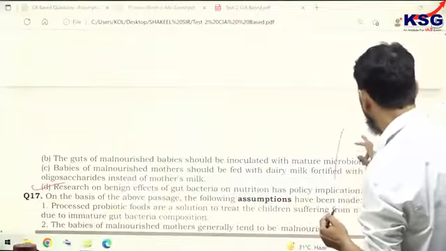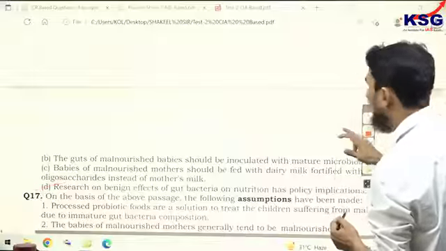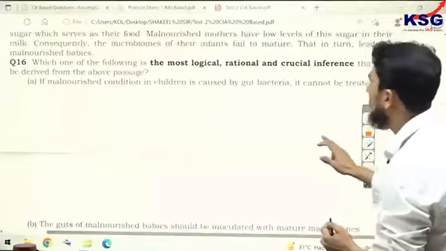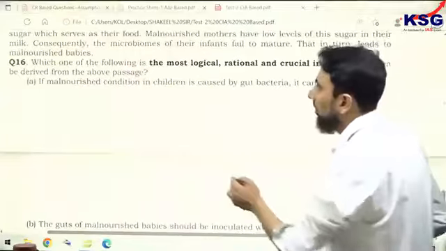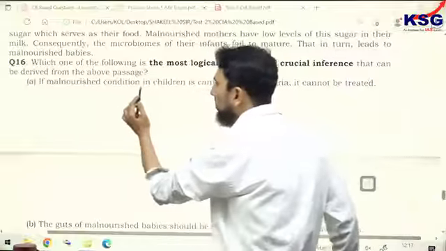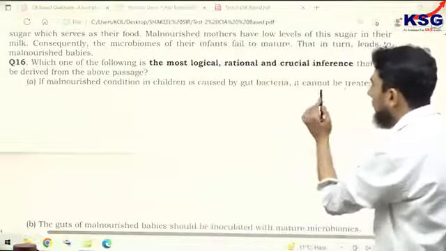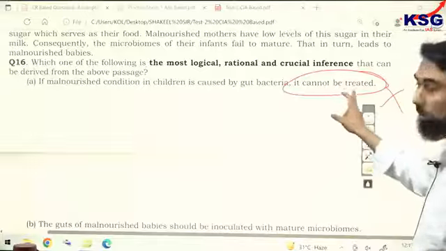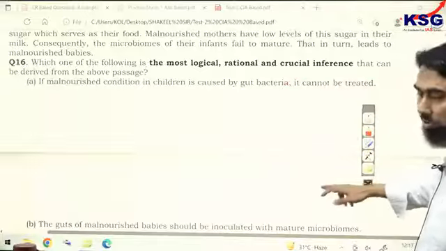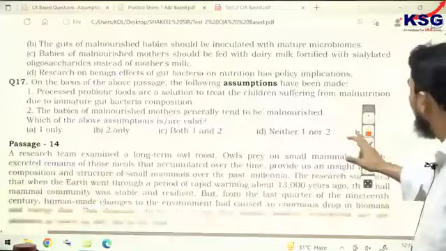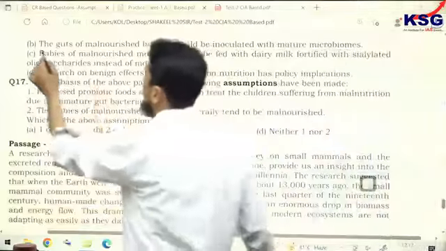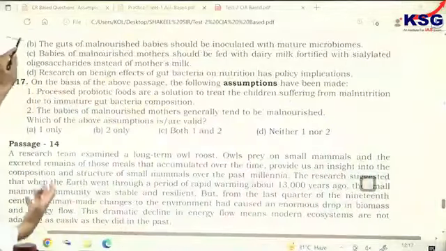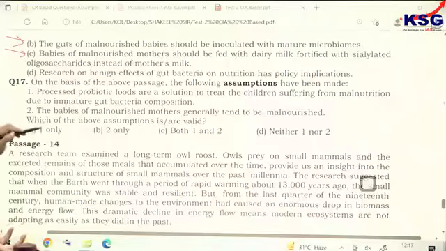Why are the other options wrong? It was again a difficult question, because the options are very attractive. Option A: if malnourished condition in children is caused by gut bacteria, it cannot be treated. It is a weak option. A is wrong. It cannot be treated. The author has not mentioned anything about the treatment. So we don't have data for this. For B and C, they seem to be giving an oversimplified version of the solution.